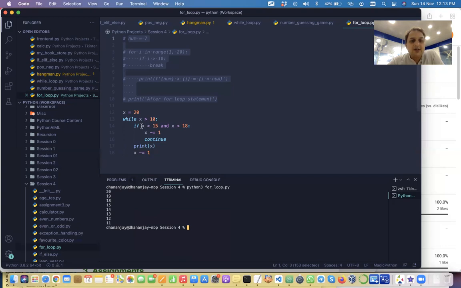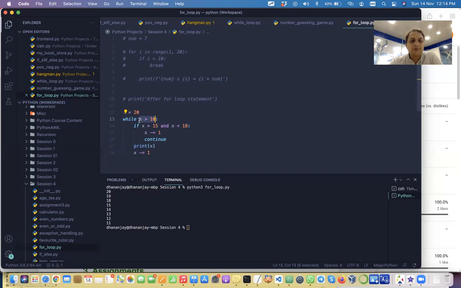Because 16 is bigger than 15, and 16 is also lesser than 18, so this condition is true. Once this condition is true, we're decrementing this value, and then we're continuing. So again it goes to the top and checks the condition. Till 18, it will keep on executing and keep on doing continue.